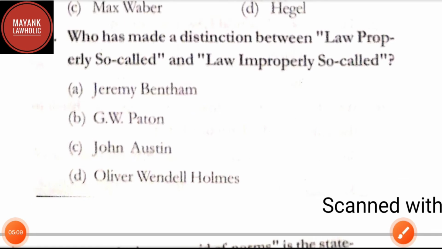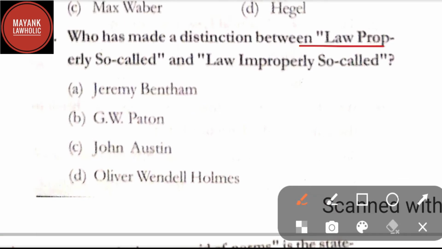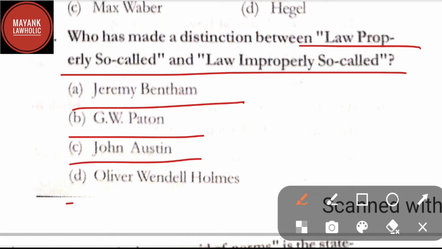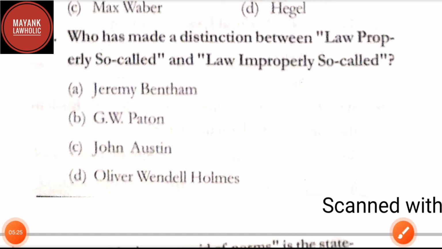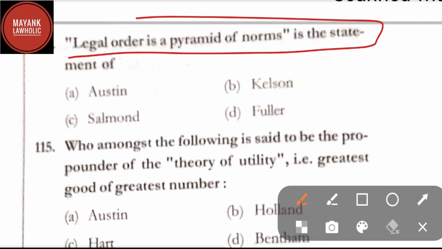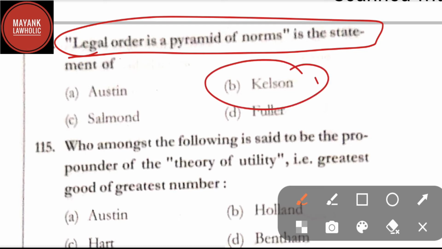Question number 113. Who has made a distinction between law properly so called and law improperly so called? Option A, Jeremy Bentham. Option B, G.W. Paton. Option C, John Austin. And option D, Oliver Wendell Holmes. In question number 113, the correct answer is option C, that is John Austin. Question number 114. Legal order is a pyramid of norms is the statement of option A, Austin, option B, Kelsen, option C, Salmond, and option D, Fuller. Here the correct answer is option B, that is Kelsen.